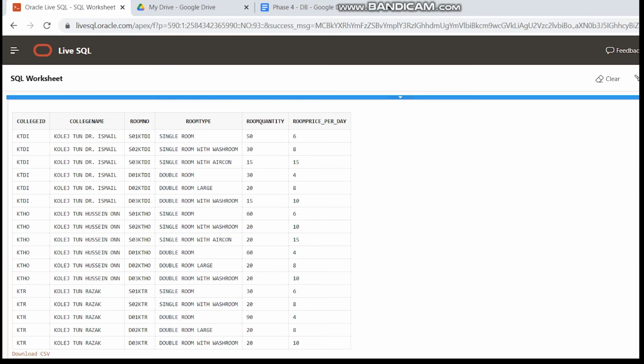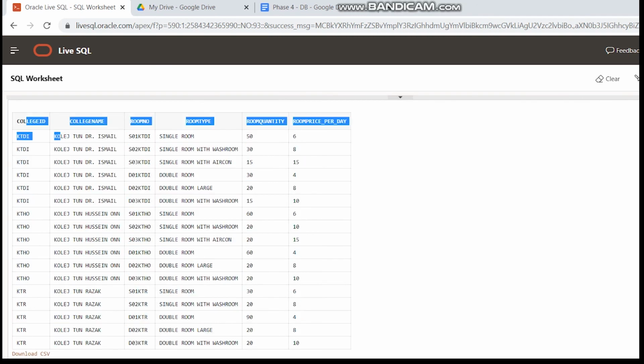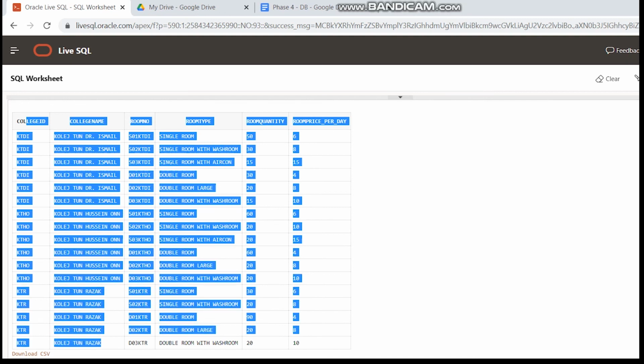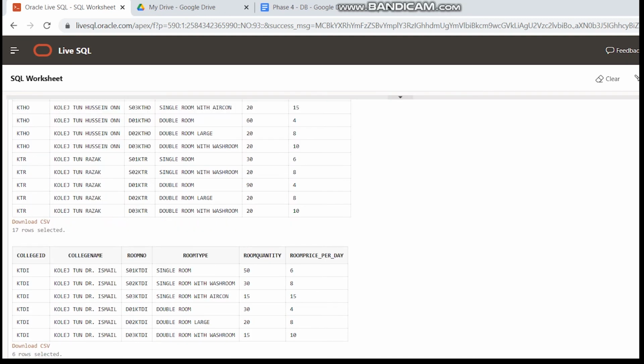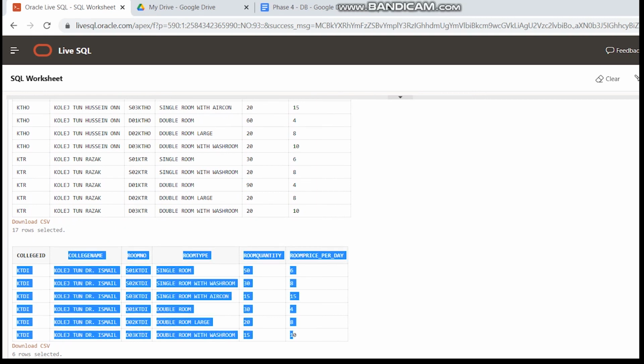Okay, the first table is for all, so we can see the full detail of the college ID and college name that we selected, and the room number, room type. Next, we only choose when the college ID is equal to KDDI. So this is all the types of room that KDDI has.